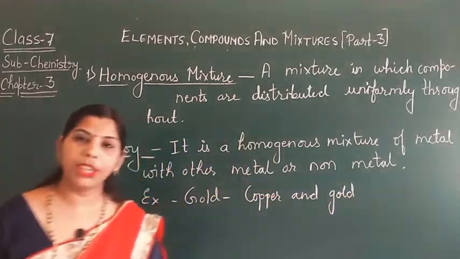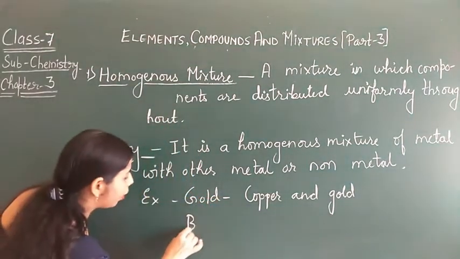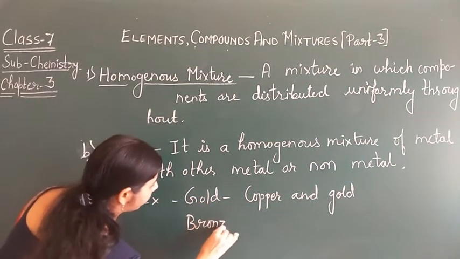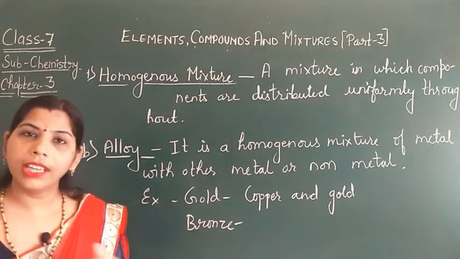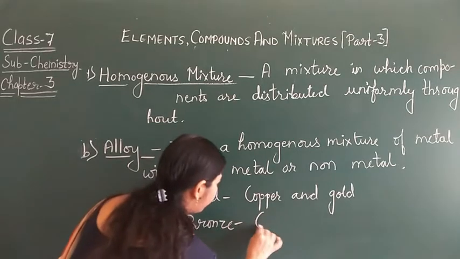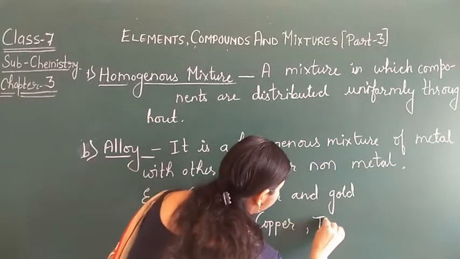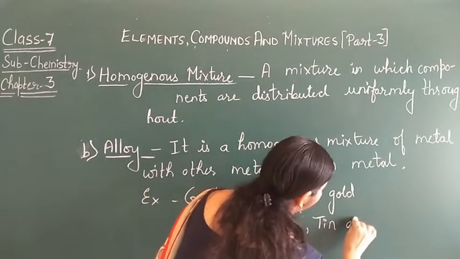That means gold is a mixture of copper and gold. If I take the example of bronze, bronze is an alloy of copper, tin and aluminium.